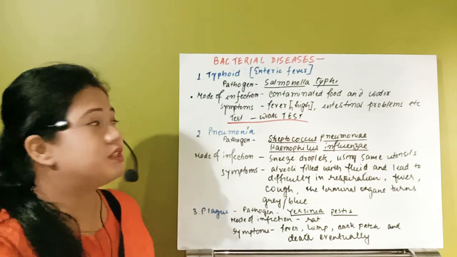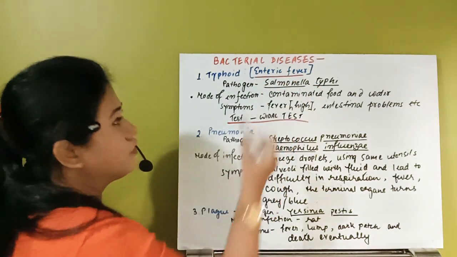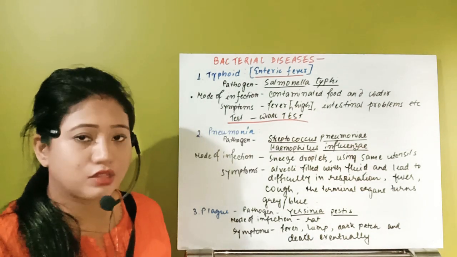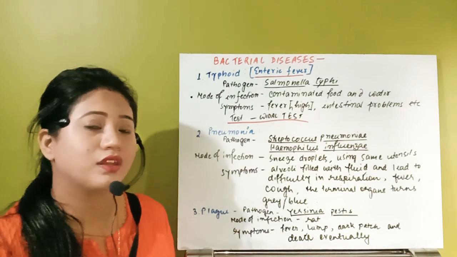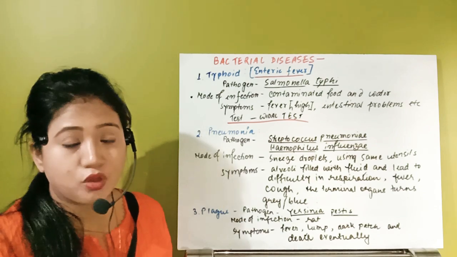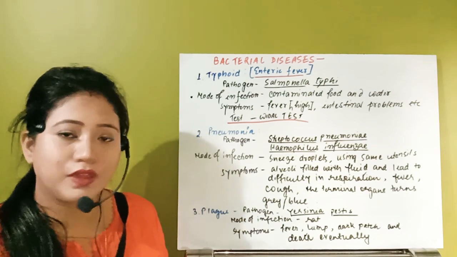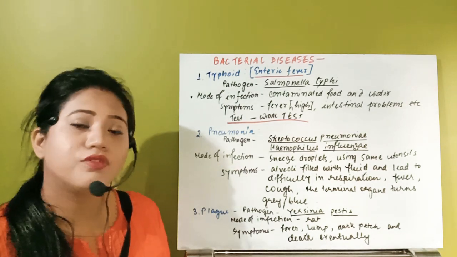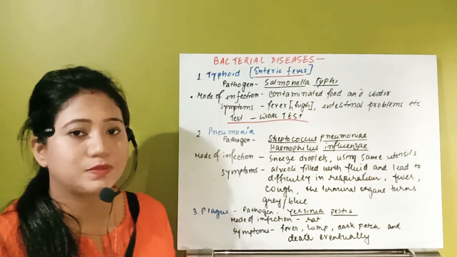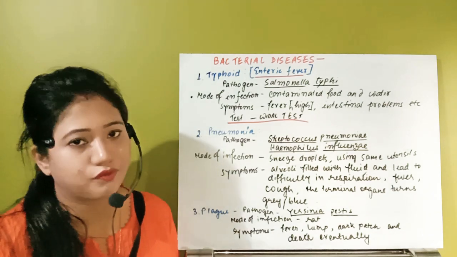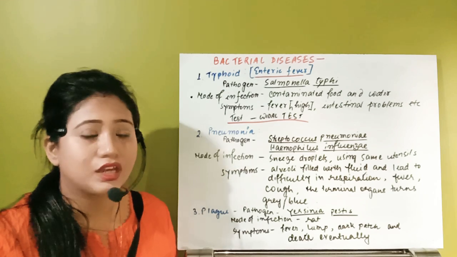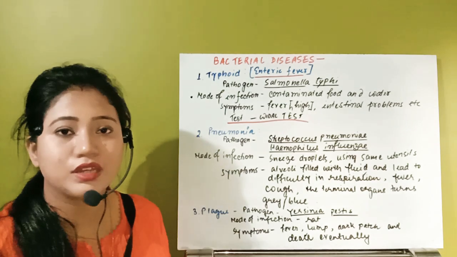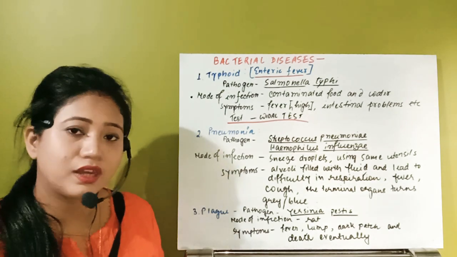This typhoid is also known as enteric fever. Remember the pathogen, Salmonella typhi, and the mode of infection: it is transmitted through contaminated water or food. The symptoms are basically fever, then intestinal or abdominal pain. The individual will experience those symptoms whenever he suffers from typhoid. But it is not deadly. Earlier it was deadly, but nowadays antibacterials are available. Nowadays different immunization programs are available, due to what?